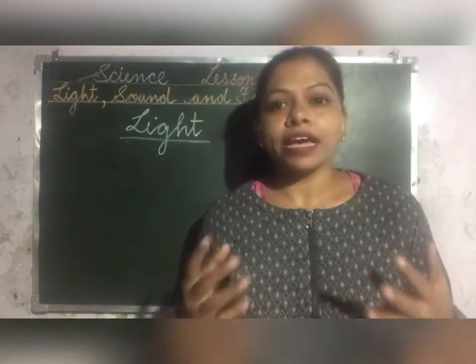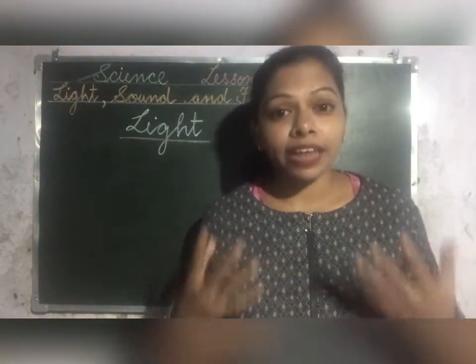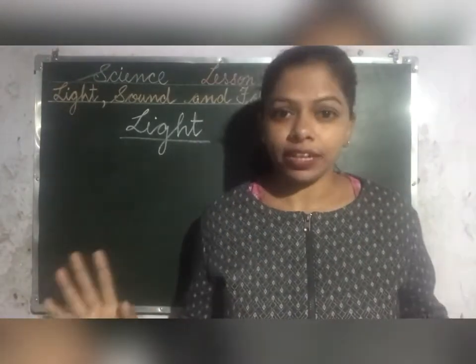Children, can you see me? No. Can you see me clearly? No. Why? Because there is no light. It is dark, and children, we cannot see things in dark. Like, you cannot see me clearly. Why? Because it is dark here. Okay, children? But children, when there is light, we can see things clearly. Everything you can see clearly. Why? Because there is light.